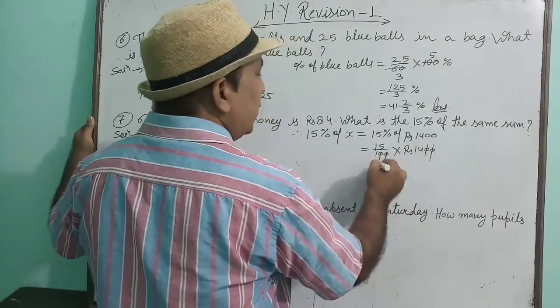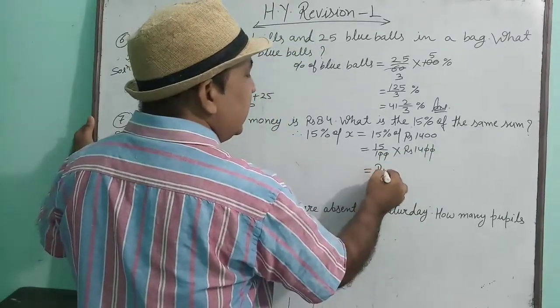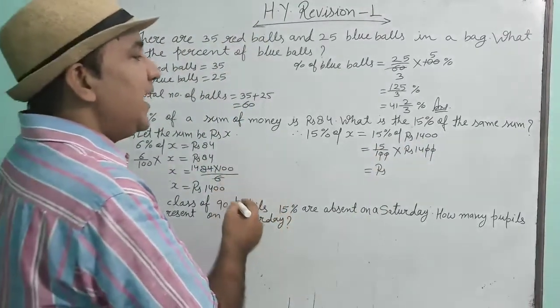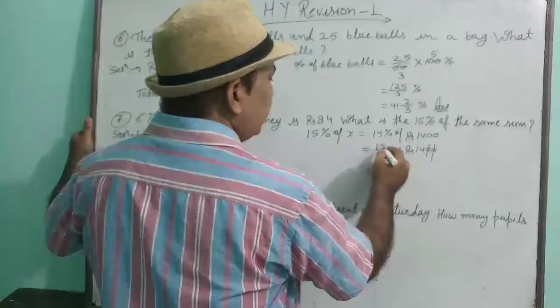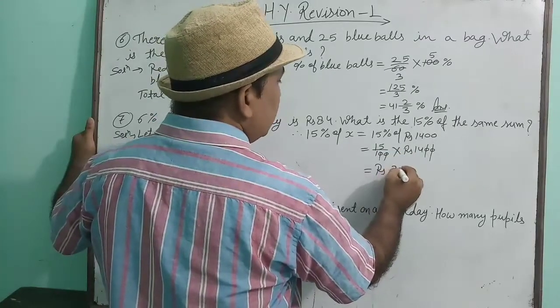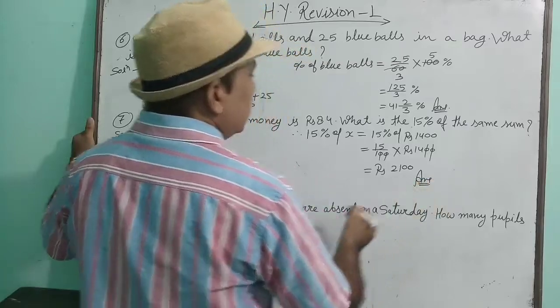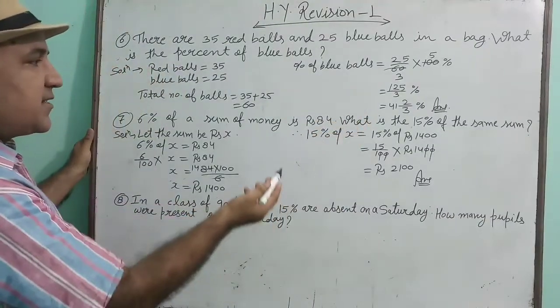You can see that both the zeros are cancelling each other. Now 15 into 14 multiply and get your answer. It is 2100. Okay, 15% of the sum will be